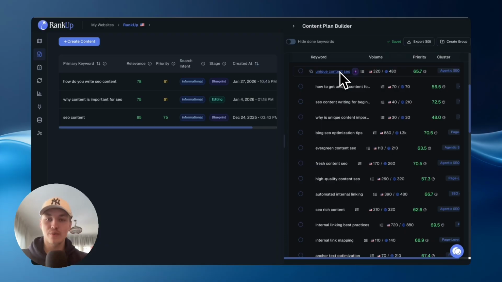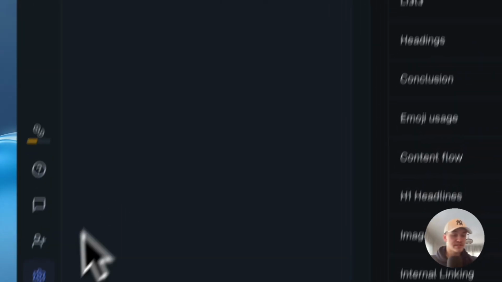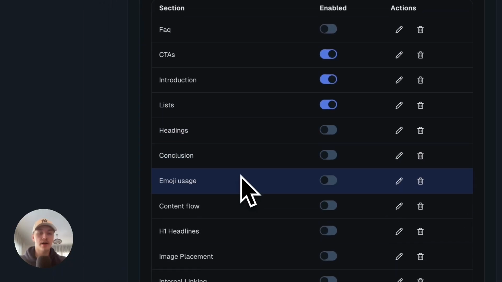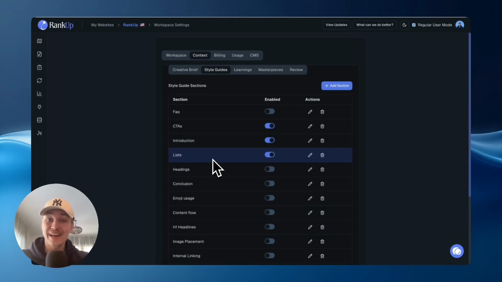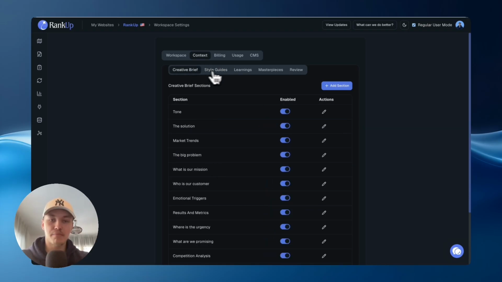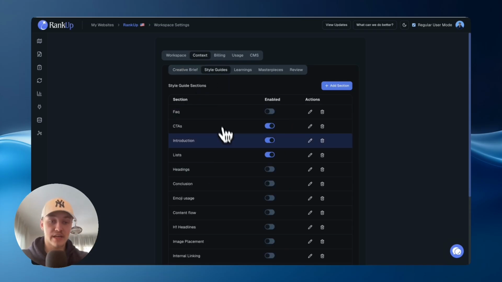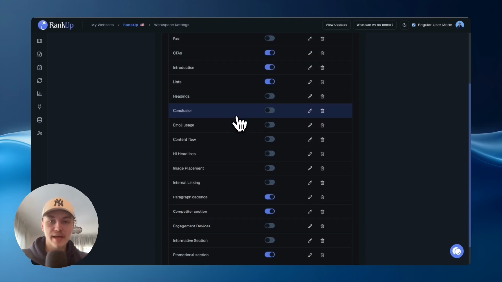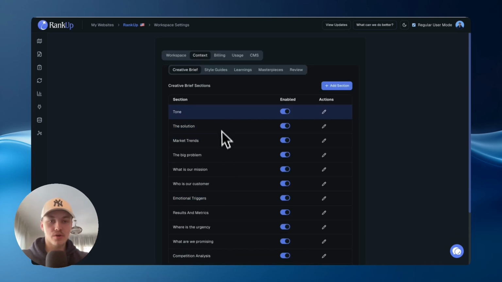Before we get into actual writing, there is one more step. Coming here to the settings, and then there's this tab, context. And here there's two things. These are essentially your brand guidelines. Style guides are how different parts of your content are created, right? What is your formatting, the branding side of things. So this is all branding, and so this is more the tone for writing, and this is more, I guess, branding, and also how you write the different sections, right? How do you write FAQs? How do you write your CTAs? That's pretty much it. So definitely recommend filling these out before starting your writing.